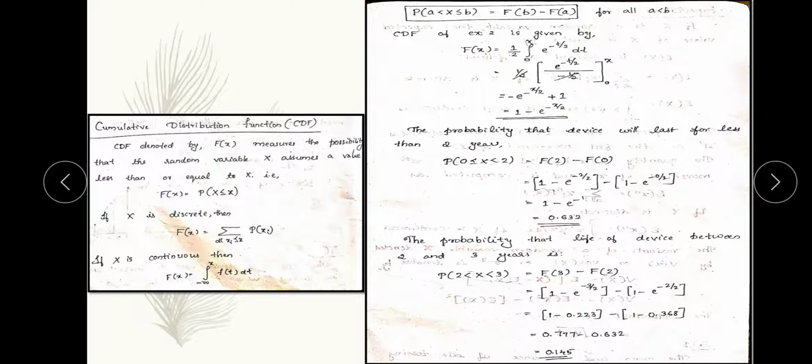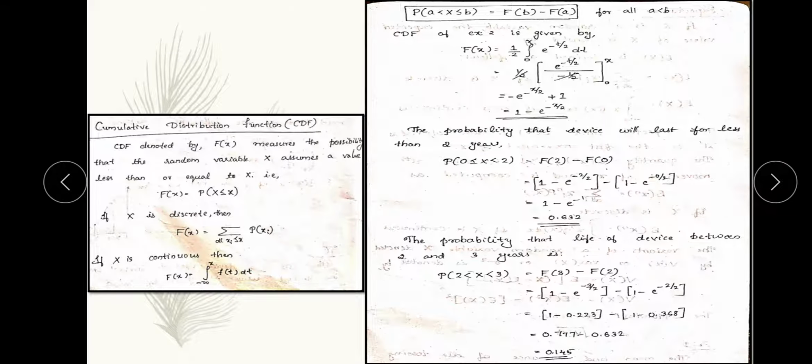Now we move on to the next topic, that is, the cumulative distribution function. In this cumulative distribution function we have two portions. This is the first portion and this is the second. We'll first see the first portion and then go on to the second. The heading is cumulative distribution function, which is also called CDF. Previously we came across the PDF, the probability density function. Based on that we have another distribution called the cumulative distribution function, which is CDF.